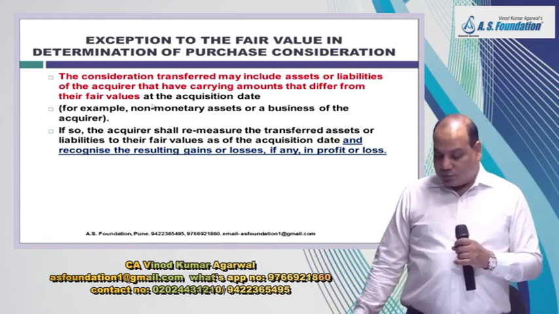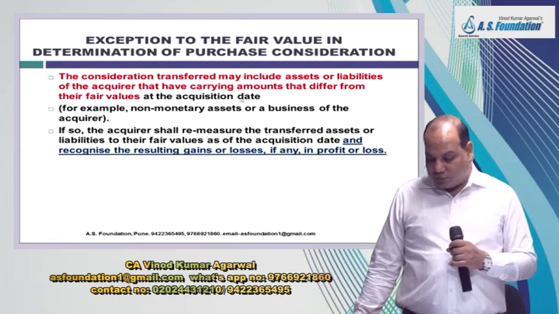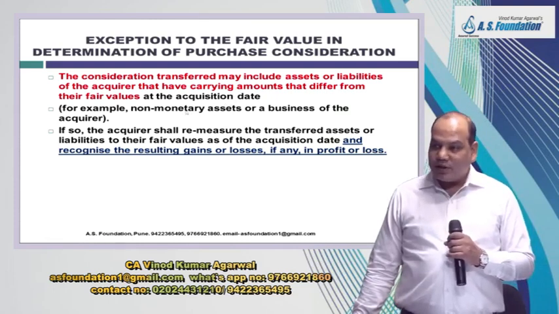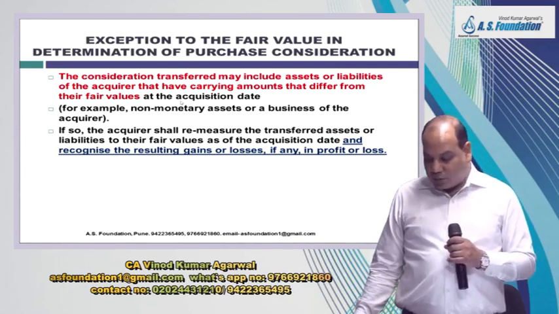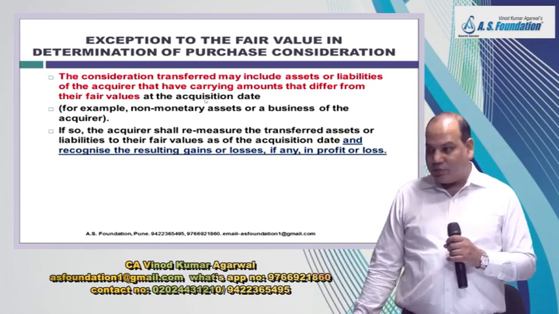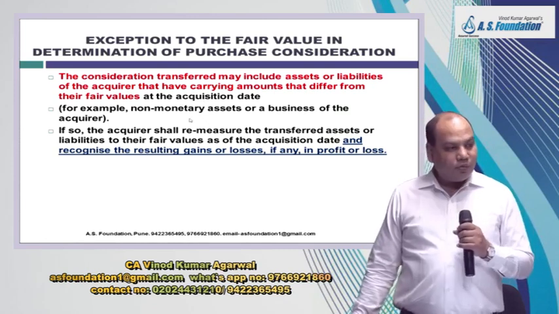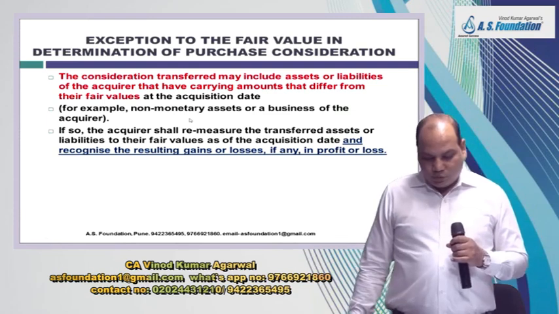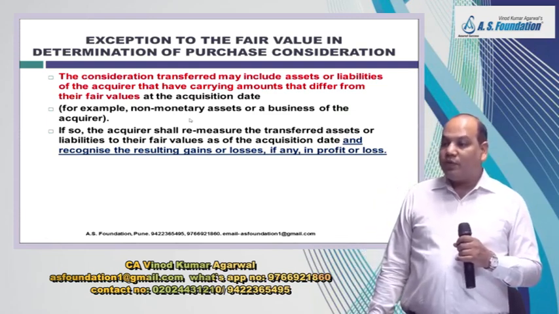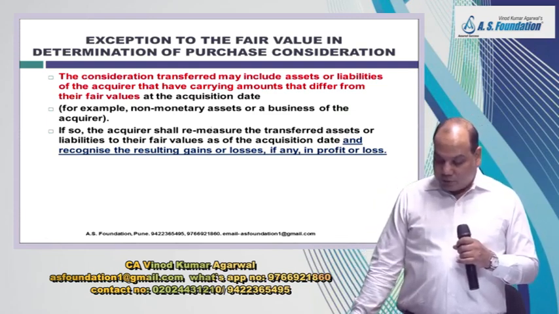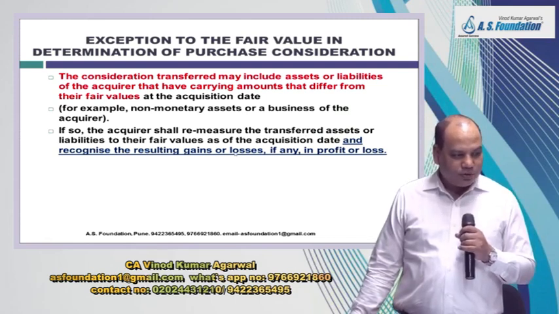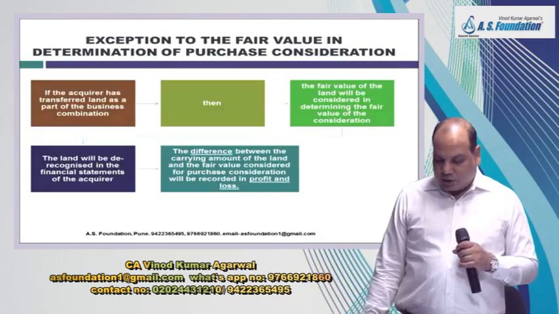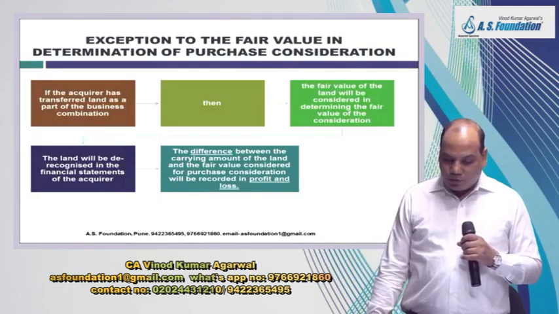Now, what you will do on the date of acquisition, recalculate the value of these assets and liabilities at fair value. And again, there will be a possibility that the carrying amount may be different from fair value. So what will you do when the carrying amount is different from fair value? The difference will be transferred to profit or loss. So the resulting gain or loss will be transferred to profit or loss.